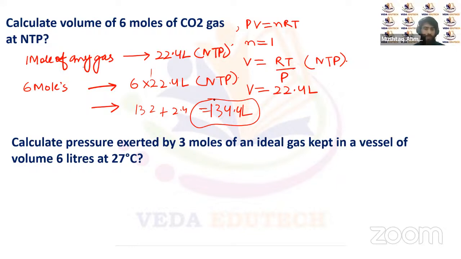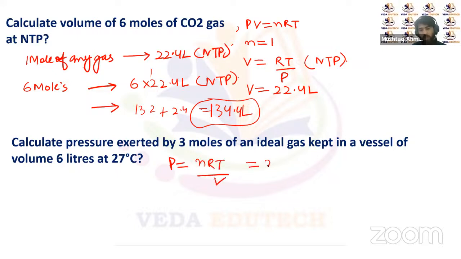Now the next question is: calculate the pressure exerted by 3 moles of an ideal gas kept in a vessel of volume 6 liters at 27 degrees centigrade. So using the ideal gas equation, PV is equal to nRT, or pressure will be nRT upon V.